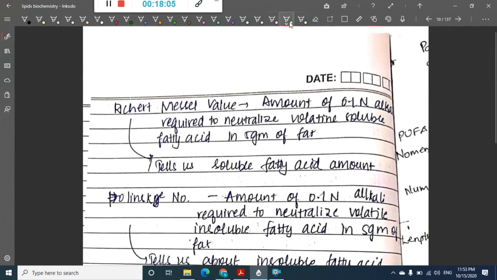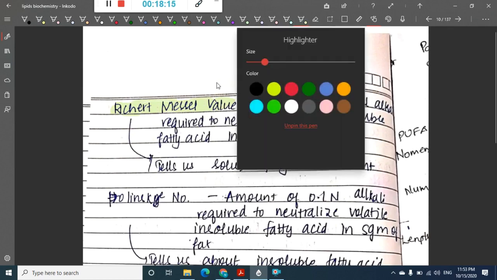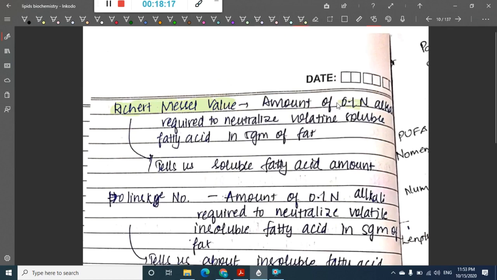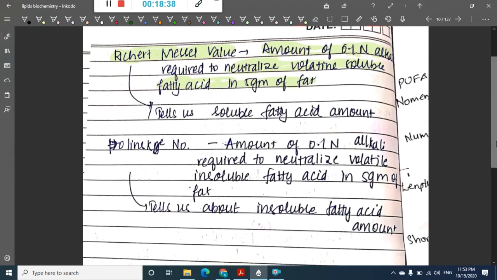Then we have one value which is called the Reichert-Meissl value. What does this Reichert-Meissl value tell us? This Reichert-Meissl value is the amount of 0.1 normality alkali which is required to neutralize the volatile soluble fatty acids in 5 grams of fat. That is the Reichert-Meissl value.